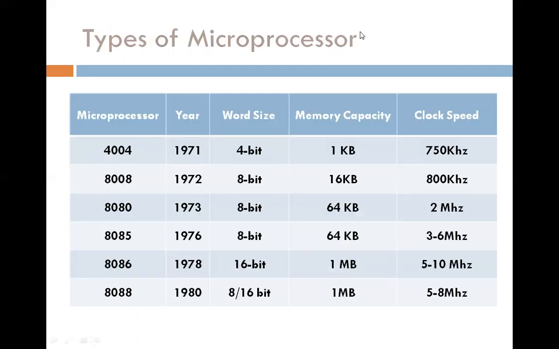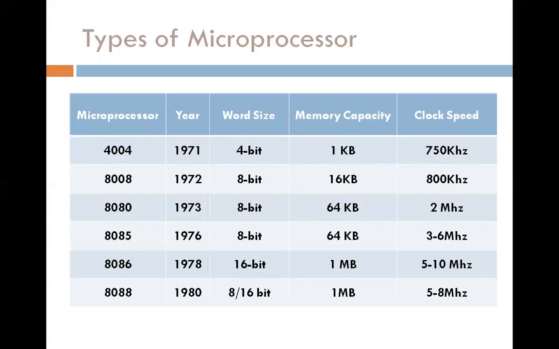Then next, history of microprocessor, otherwise types of microprocessor. The first microprocessor was invented in 1971. The name of this microprocessor is 4004, and its word size is 4 bit, memory capacity is 1 kilobit, and clock speed is 750 kilohertz. The first microprocessor was used in a mini calculator at the time.